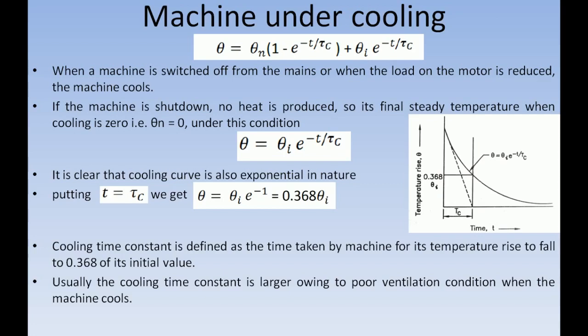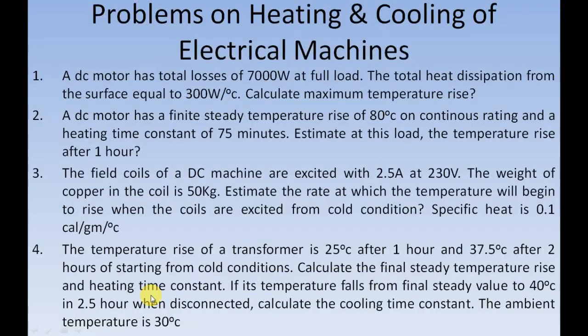It is mainly due to the poor ventilation conditions. So you must be thorough with the definitions of tau c, tau h and the relation between them. As I have just mentioned, the magnitude of tau c is always greater than that of tau h.